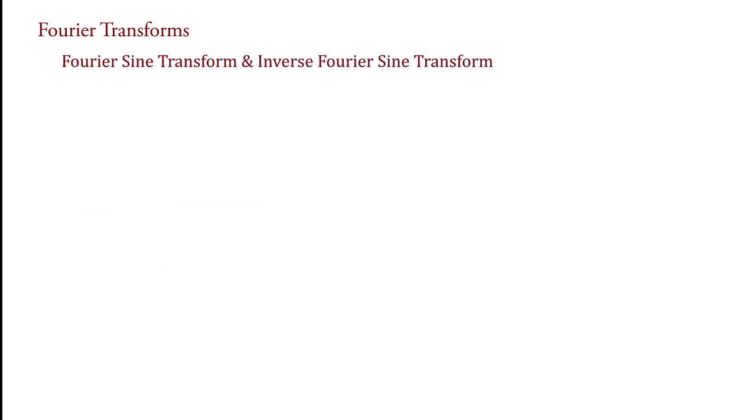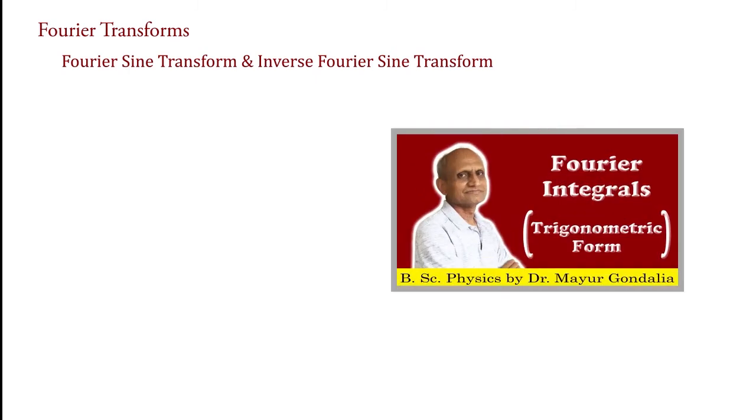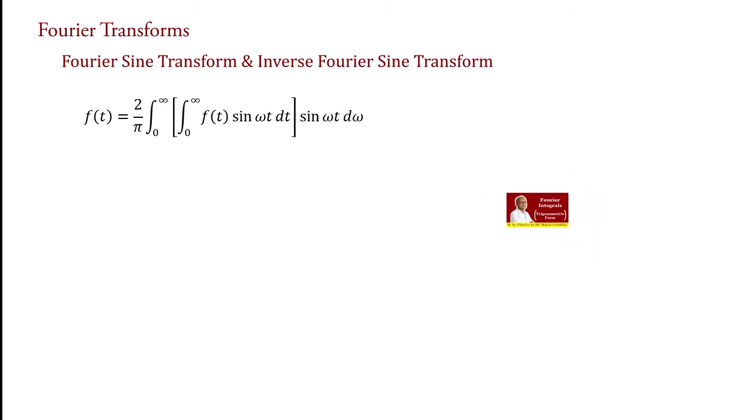Now we express Fourier sine transform and inverse Fourier sine transform. For derivation of Fourier sine transform and inverse Fourier sine transform, we will use the Fourier sine integral. The expression of Fourier sine integral is taken directly from the video of Fourier integral in trigonometric form, and it is expressed as f of t equal to 2 upon pi integral 0 to infinity, into bracket integral 0 to infinity f of t sin omega t dt, into sin omega t d omega. Here we also use omega in place of alpha.